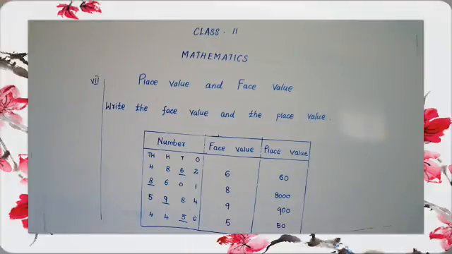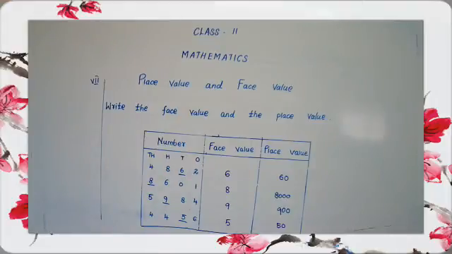The second one, the tens place has 0. So we have to multiply by 10. 10 times 0 is 0. If you multiply any number by 0, then the answer will be 0. Okay? Then see the 100 place.